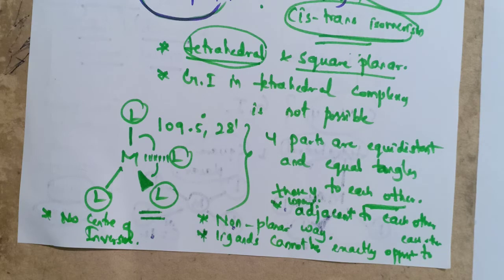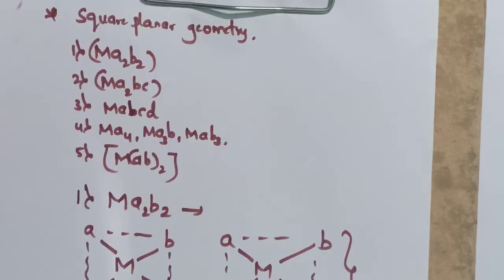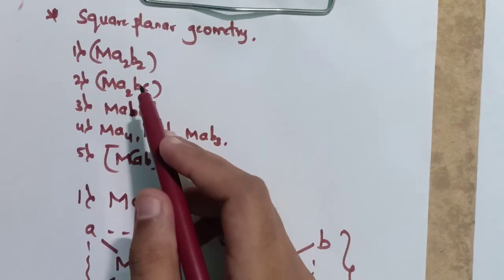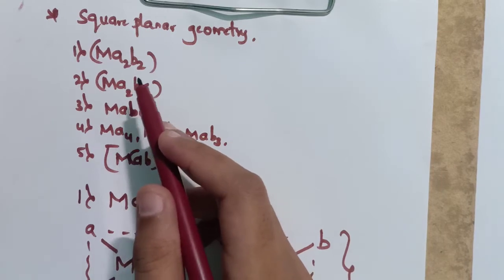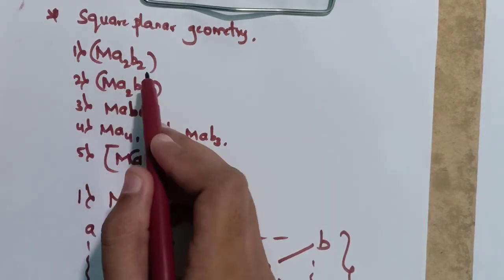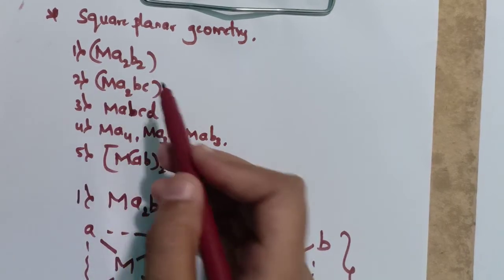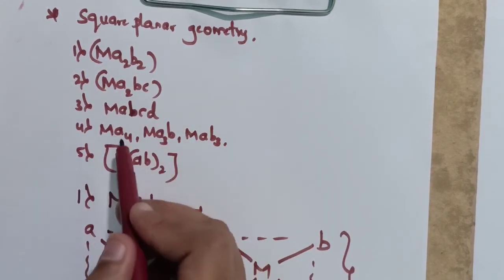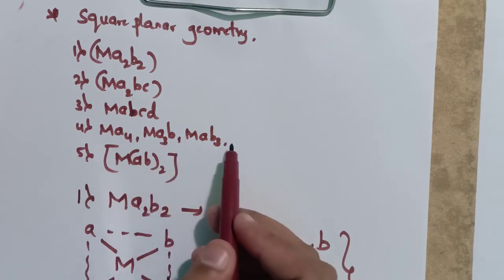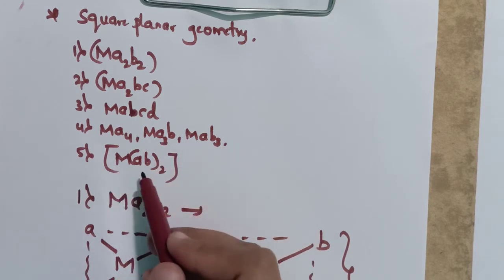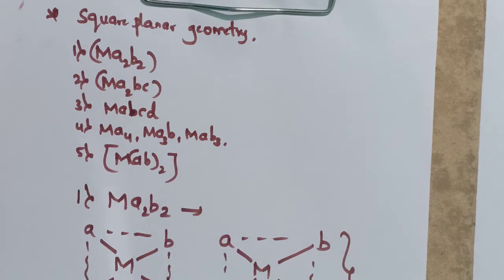To occur isomerism, the molecule must change its ligand position when rotated or exchanged. It cannot be done in this tetrahedral geometry. Here we have to study the square planar geometry. These are the possible types of arrangement of metal and ligand: MA2B2 is the first one, MA2BC is the second, MABCD is the third, and MA4, MA3B, MAB3, and the fifth one is MAB2. These are the possible types of arrangement in the square planar geometry.